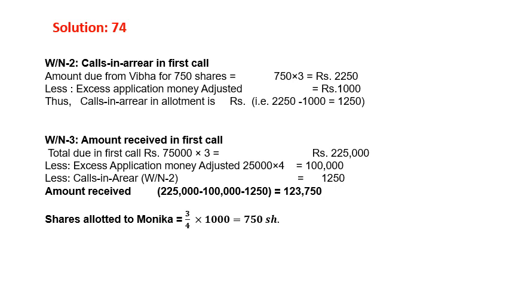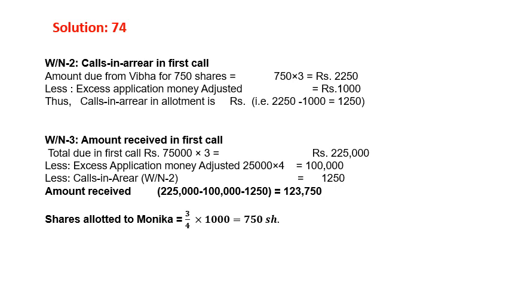Now move on to the workings number 2. In the workings number 2, we find calls in arrears in the first call. The amount due from Viva is 750 shares multiplied by 3, first call money is 3 rupees. So 750 allotted number multiplied by 3 is 2,250, less excess application money adjusted 1,000, as per workings number 1. Calls in arrears in the first call will be 1,250.